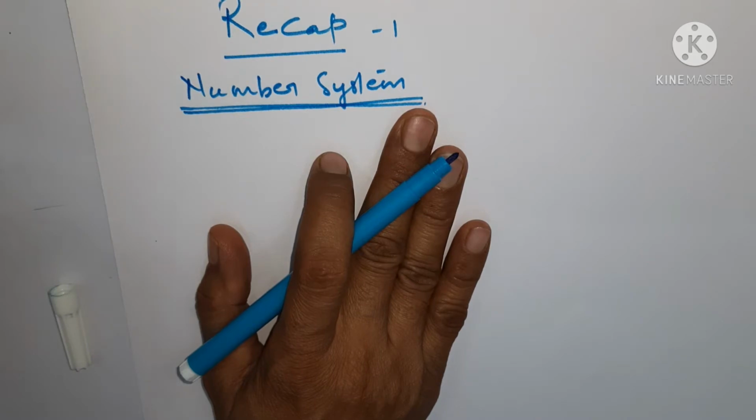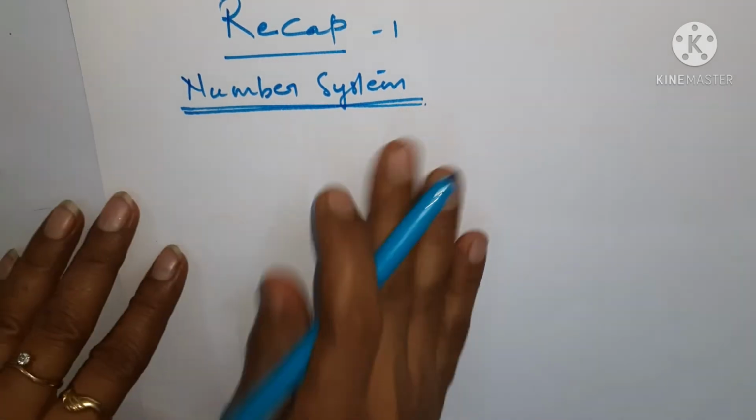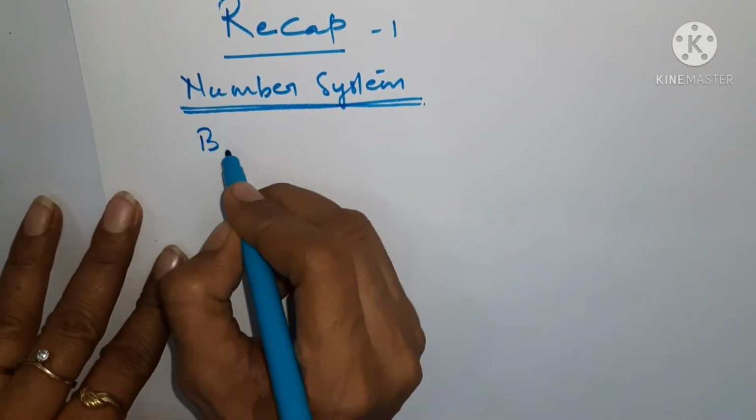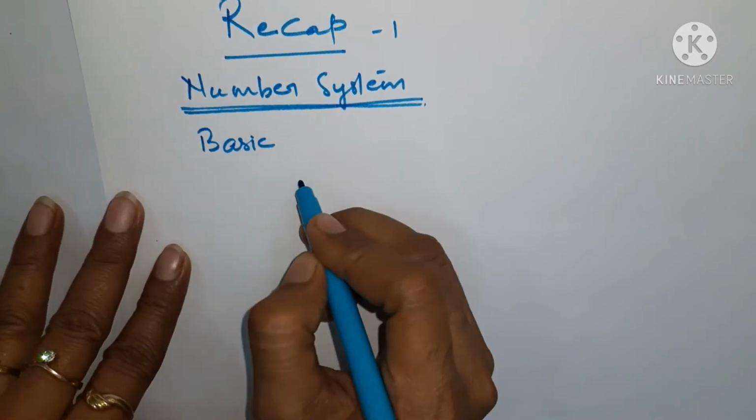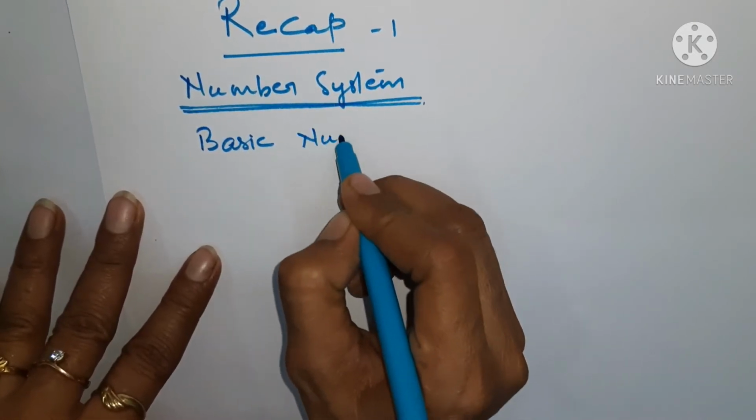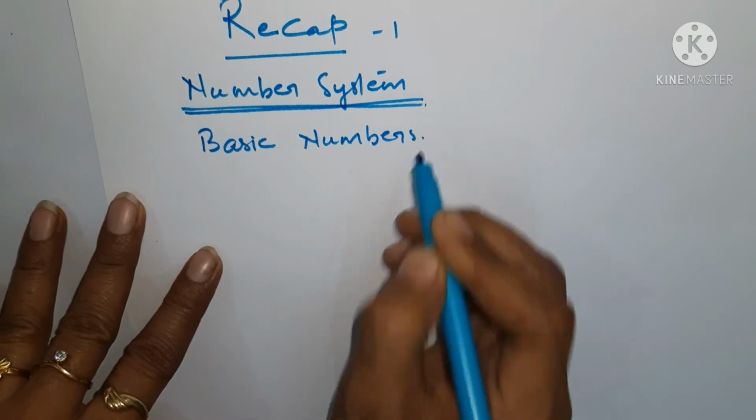In number system, first of all I am going to start with basic numbers. What are basic numbers?